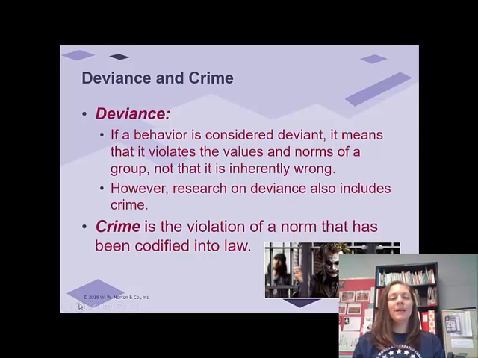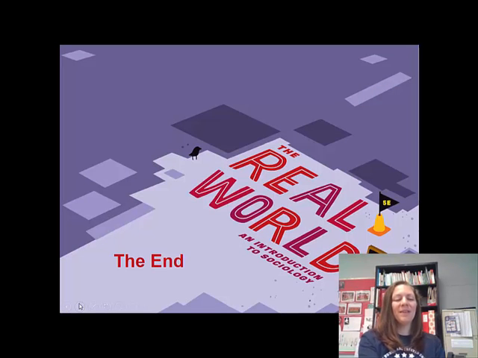Right, so just as a review, deviance, okay, is a behavior that is considered deviance if it violates the values and norms of a group. Right, and then crime is the violation of a norm that has been codified into law. We talked about in class, kind of like in math, all squares are also rectangles, right? All crime is an example of deviance, but not all rectangles are square. Not all deviance is criminal behavior. That's everything.